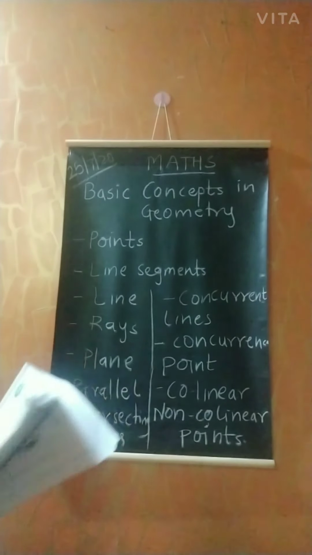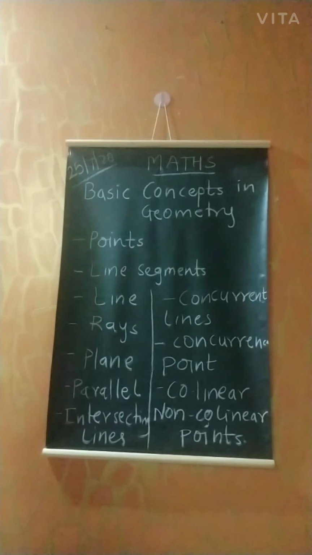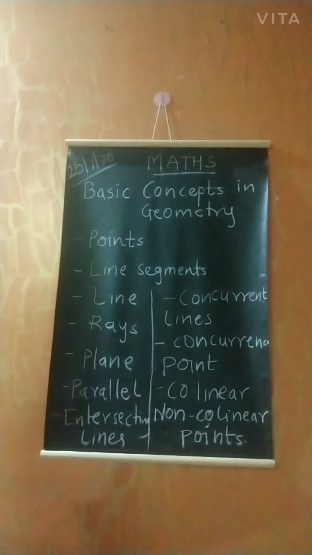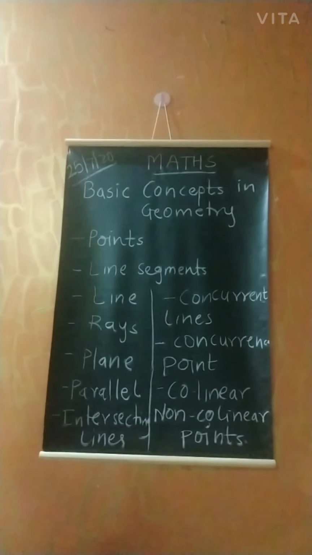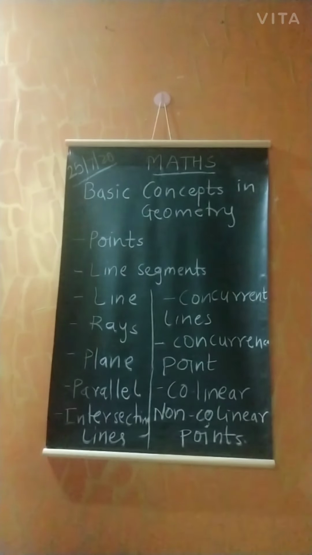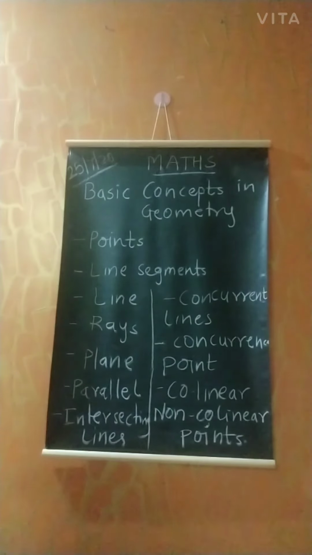Next concept is ray. Ray is also a part of line. It starts at one point and extends in the same direction continuously. So, the ray can be written as ray PQ, but not as ray QP.